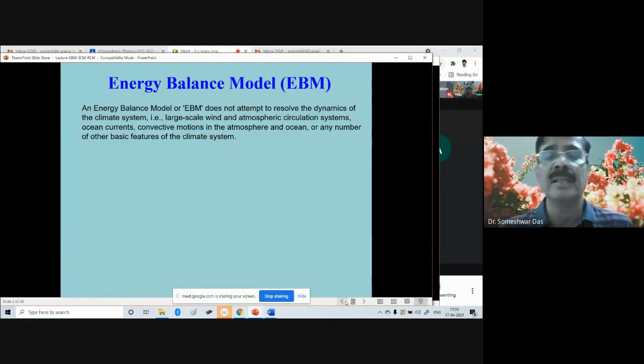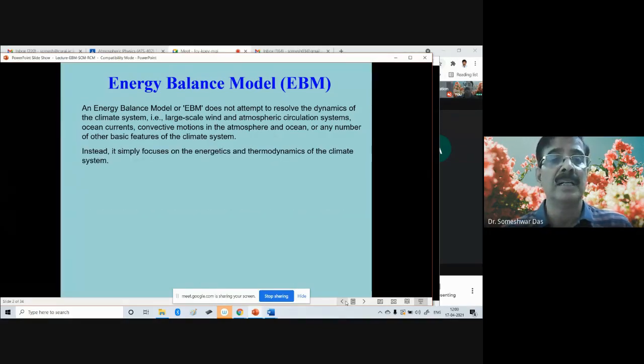Those complex features are not studied using the EBM, but we just try to understand the basic conceptual features only. Instead, the EBM simply focuses on the energetics and thermodynamics of the climate system.